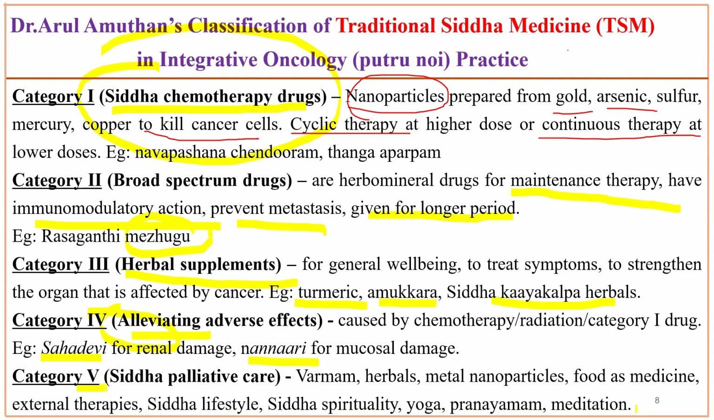Category 5 is actually Siddha palliative care. So here the Varma therapy, which is the unique therapy of Siddha medicine for pain management by pressure and massage therapy. I want to emphasize here that yoga, pranayama and meditation are the therapeutic modules developed by the Siddhas, which is the part of traditional Siddha medicine.